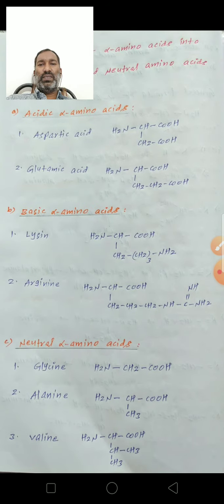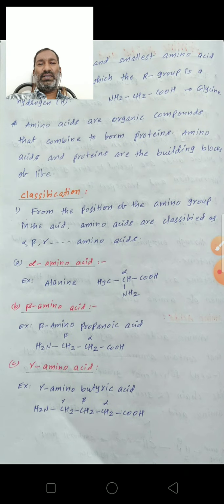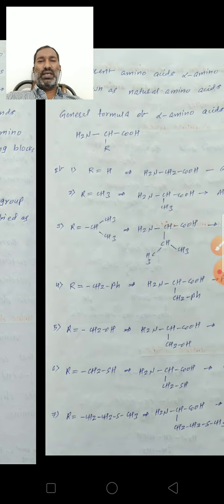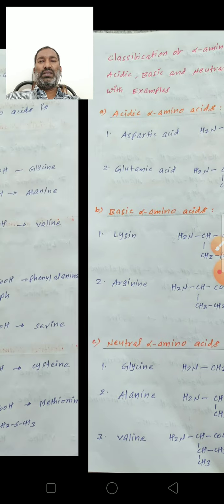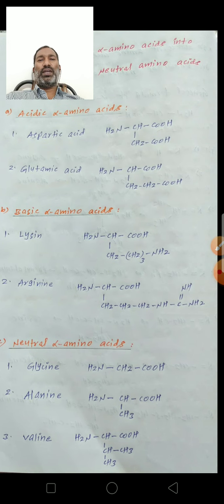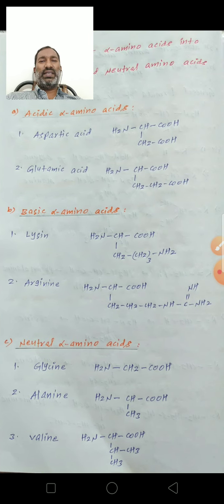So, see the classification of amino acids. The first classification is from the position of the amino group in the acid. Amino acids are classified as alpha amino acids, beta amino acids, gamma amino acids. The second classification is of alpha amino acids into acidic, basic and neutral amino acids. So amino acids containing more than one NH2 group are the basic amino acids, for example lysine and arginine.